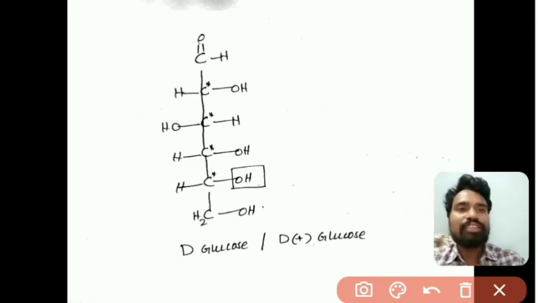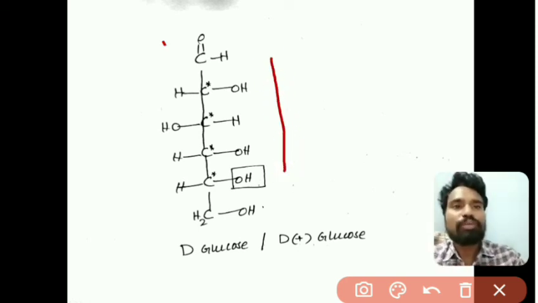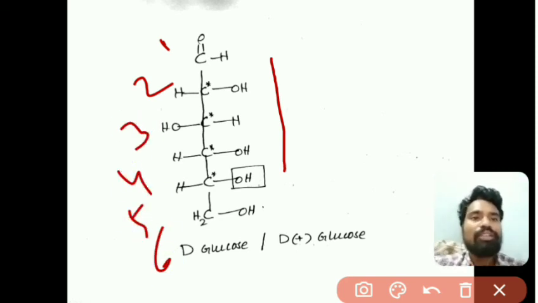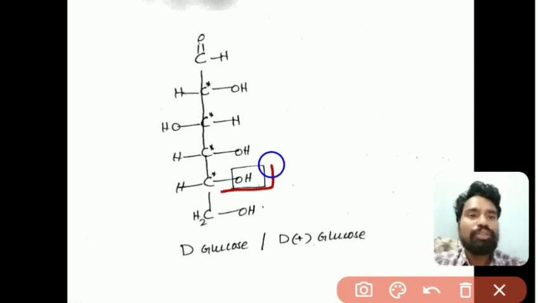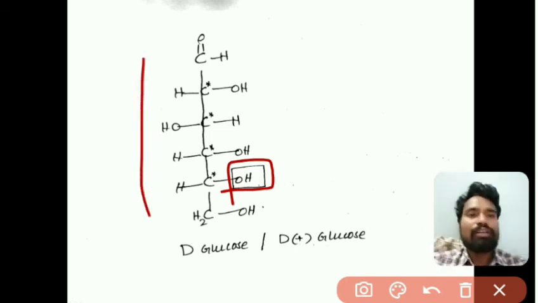In the case of glucose there are 4 asymmetric centers: the second, third, fourth and fifth carbons. The fifth carbon is the last asymmetric carbon. Here the OH group is on the right side, right. So that's why this structure is named D.